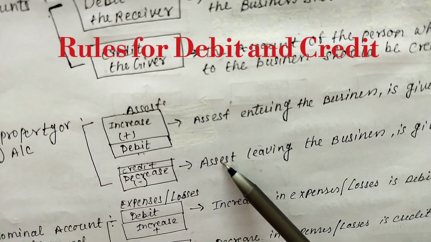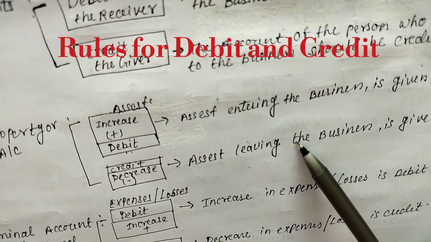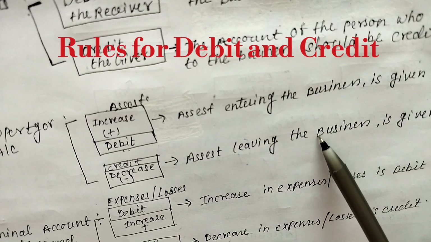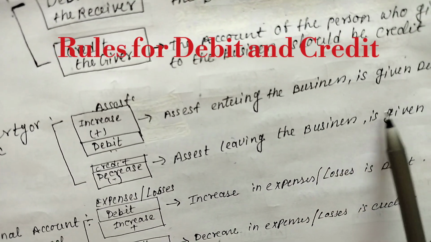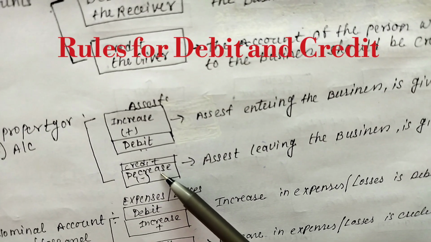When the same asset is leaving the business, after using that asset, due to some reason it leaves the business or the asset is not useful for the business, then it should be credited. It decreases the assets of the business.